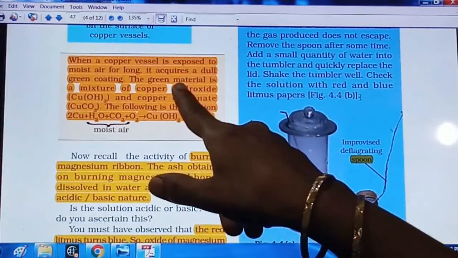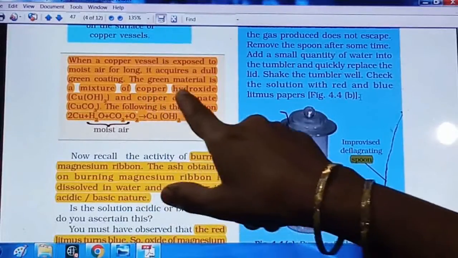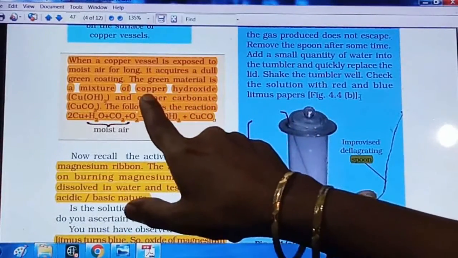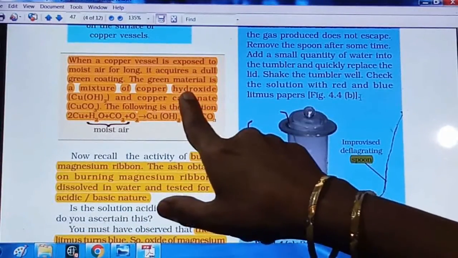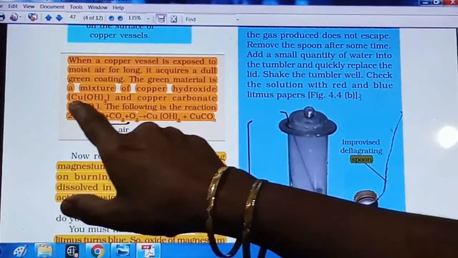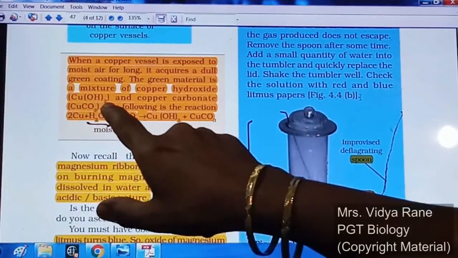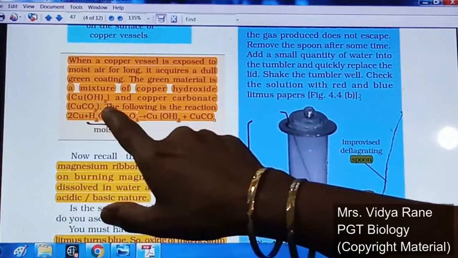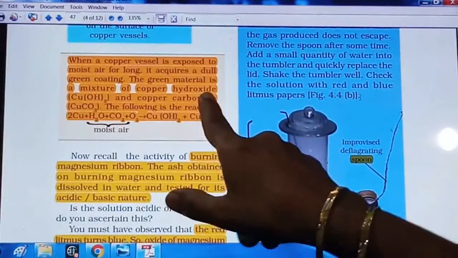This green material is nothing but a mixture of copper hydroxide. What is that green substance? It is nothing but copper hydroxide. The formula for copper hydroxide is Cu for copper, and OH, two of them, right? So Cu(OH)2 is the formula for copper hydroxide.